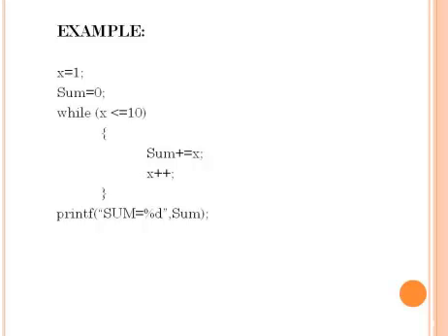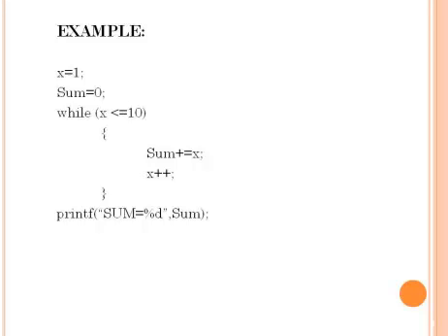If x is greater than 10, the condition will be false and the loop will be terminated. The control will jump to the next statement after the while loop, that is printf %d sum. After evaluating this, you will get the value of sum as 55. This code evaluates the sum of the first 10 integers, that is 1 plus 2 plus 3 and so on up to 10, which equals 55.